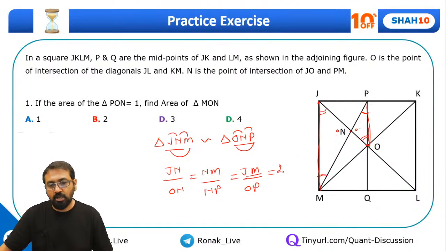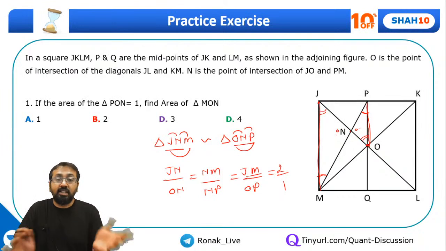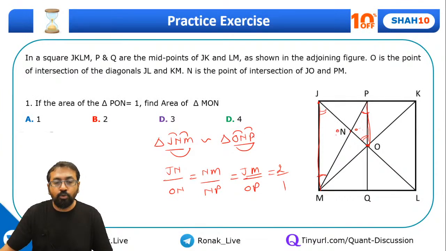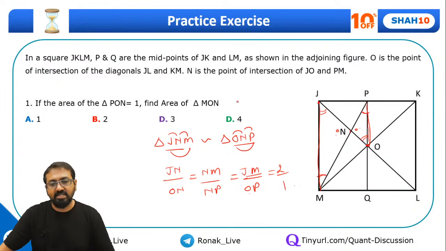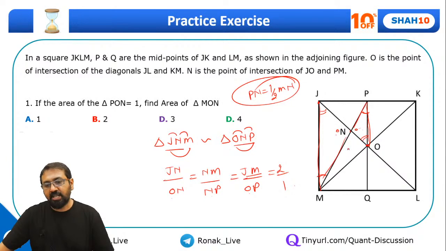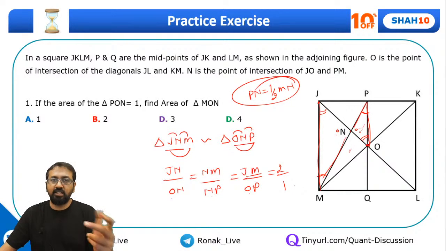So this ratio will come out to be 2/1. See, earlier I had written the measurement of ONP first and then JNM, so it came out to be 1:2. Here I am writing this bigger triangle measurements in the numerator and smaller triangle measurements in the denominator, and that's why it is coming out to 2:1. But again, what you can say is PN is again half of MN. So if PN is half of MN, these two areas will be in the ratio 1:2.